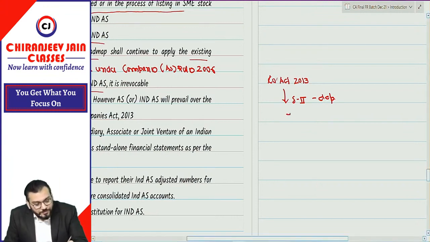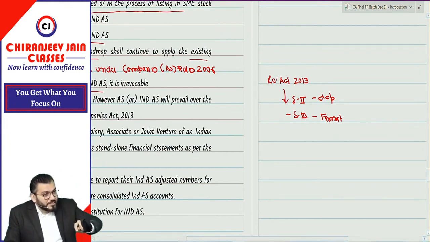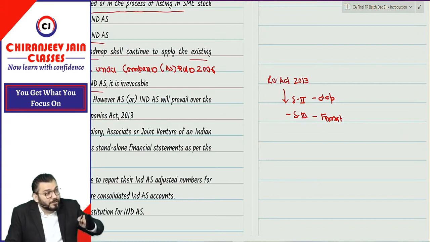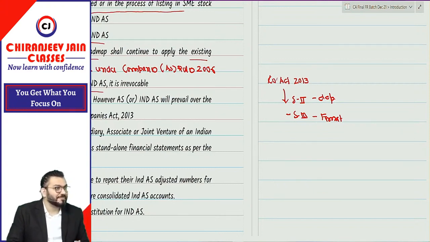And Schedule 3? Schedule 3 you know. That is for format. Correct? Now, as per Schedule 3 of Companies Act 2013, Schedule 3 can be modified as per the requirement of AS or Ind AS.